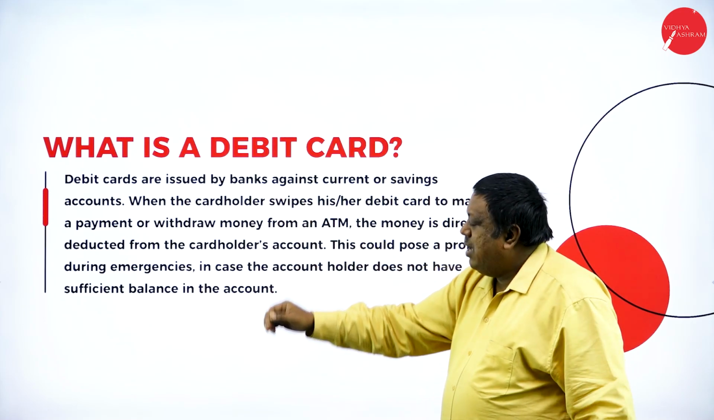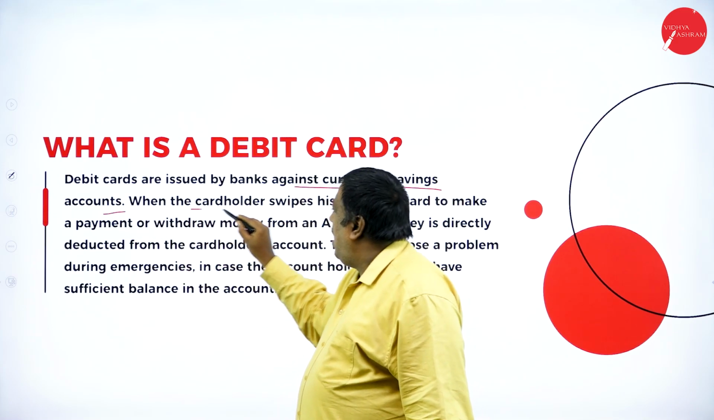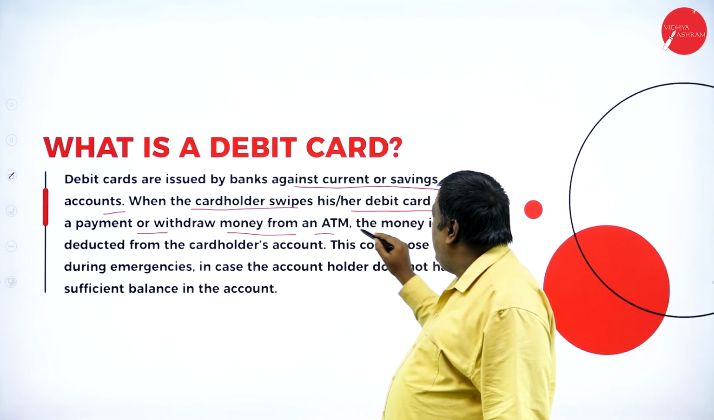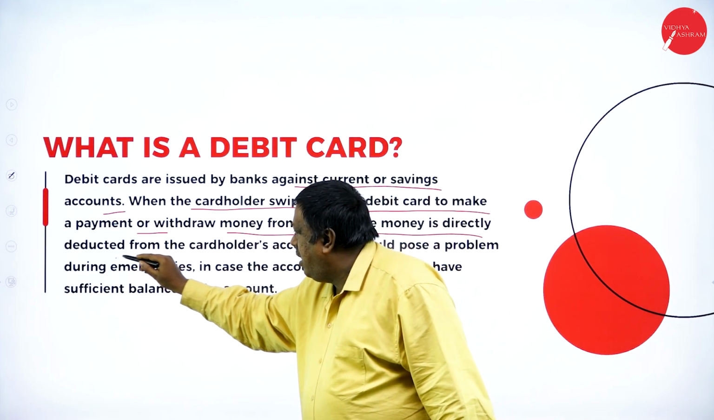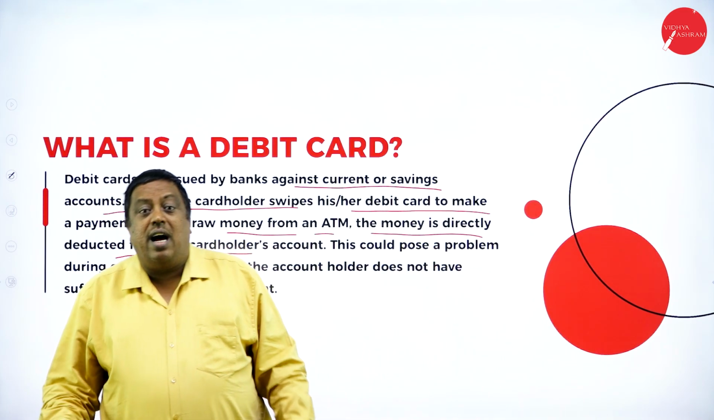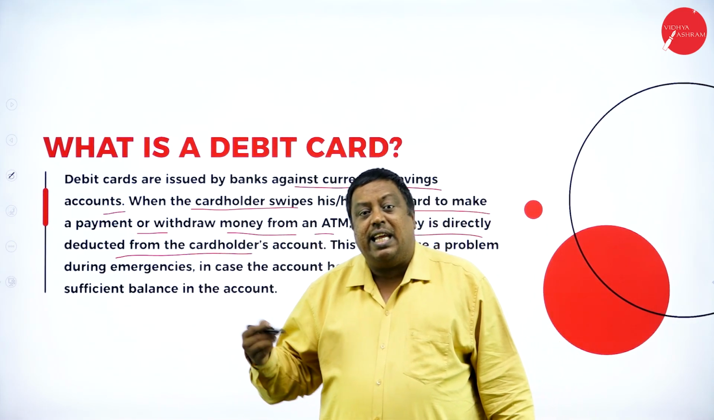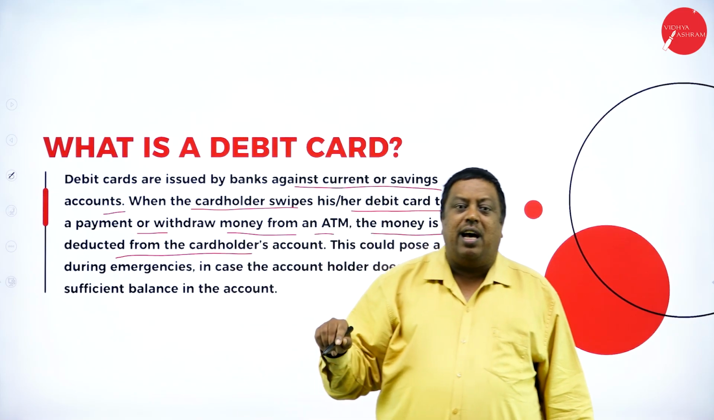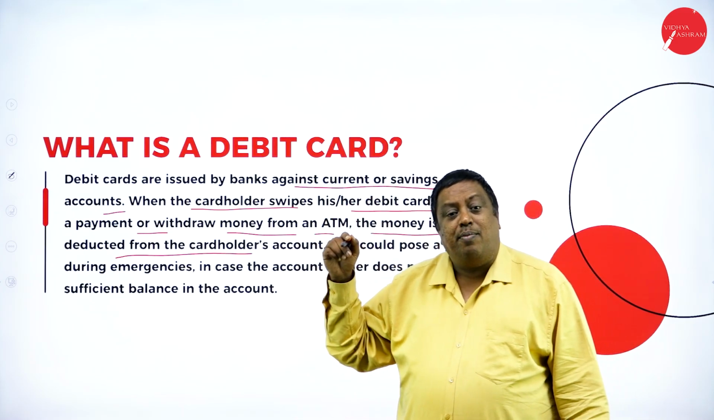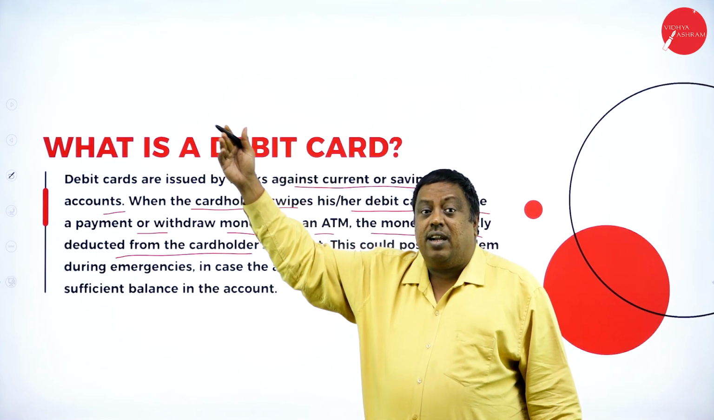Debit cards are issued by banks against current or savings accounts when the card holder swipes his debit card to make the payment or withdraw money from an ATM. The money is directly deducted from the card holder's account. What is a debit card? A debit card is a card which supports the individual depositor, where he can withdraw the amount from an ATM or swipe the card at the time of making payment in any business sector. The amount will directly be deducted from my account.